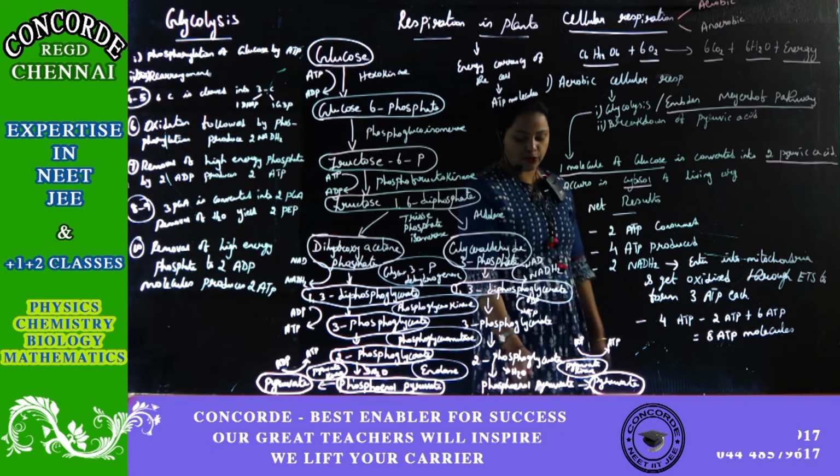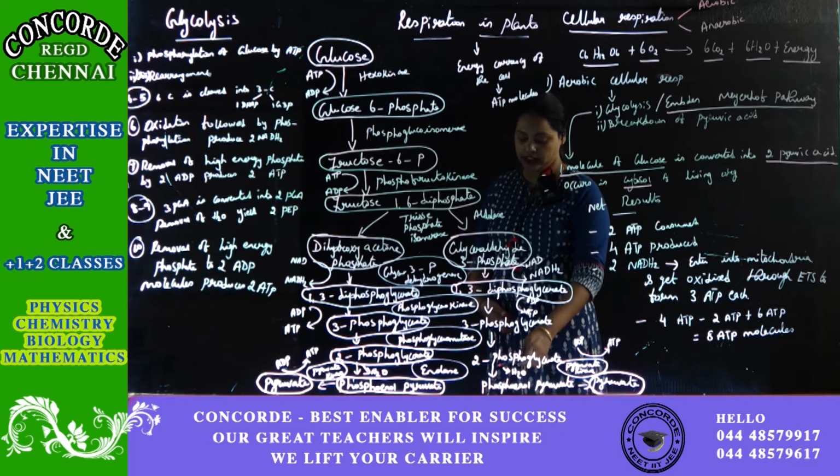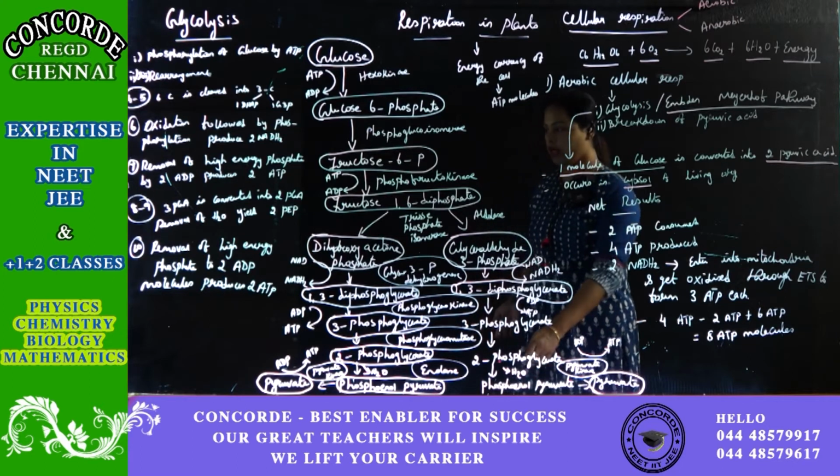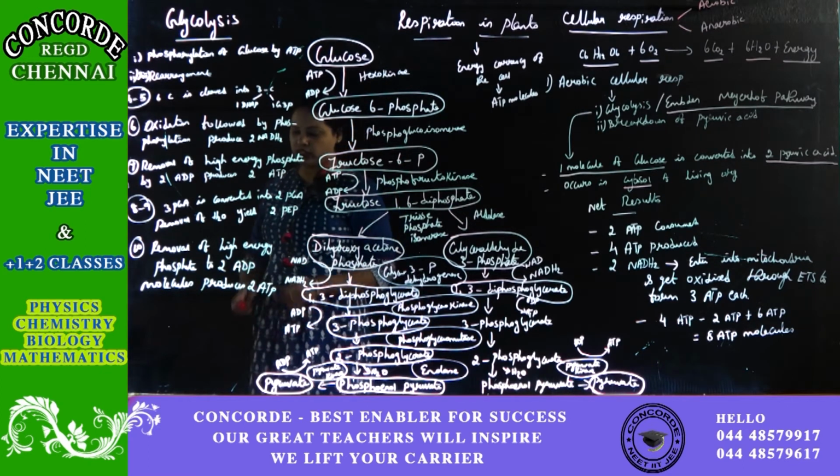So to get the phosphoenol pyruvate, one molecule of water has to be removed. Once water has been removed, it will produce the end product pyruvic acid. While producing the end product pyruvic acid, it will also produce one molecule of ATP.